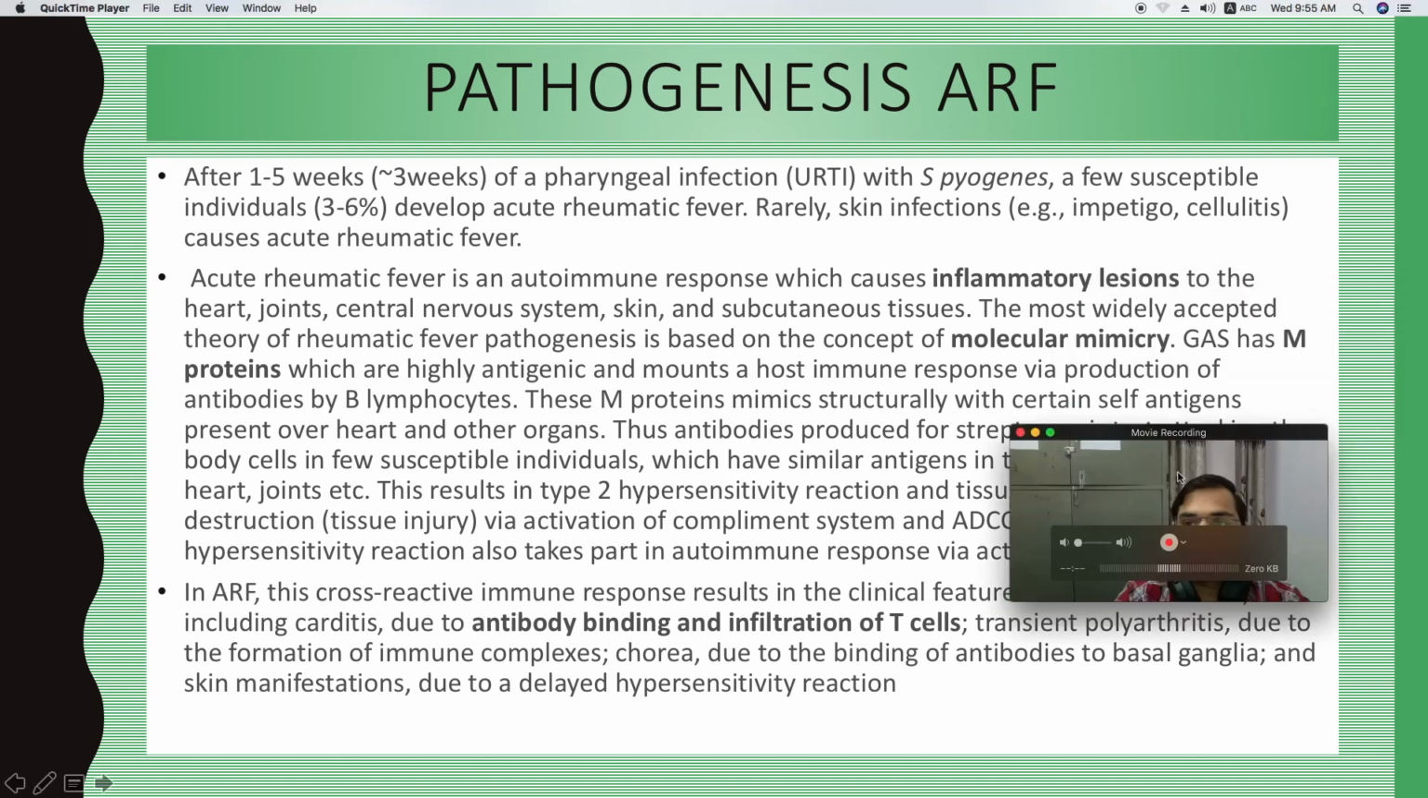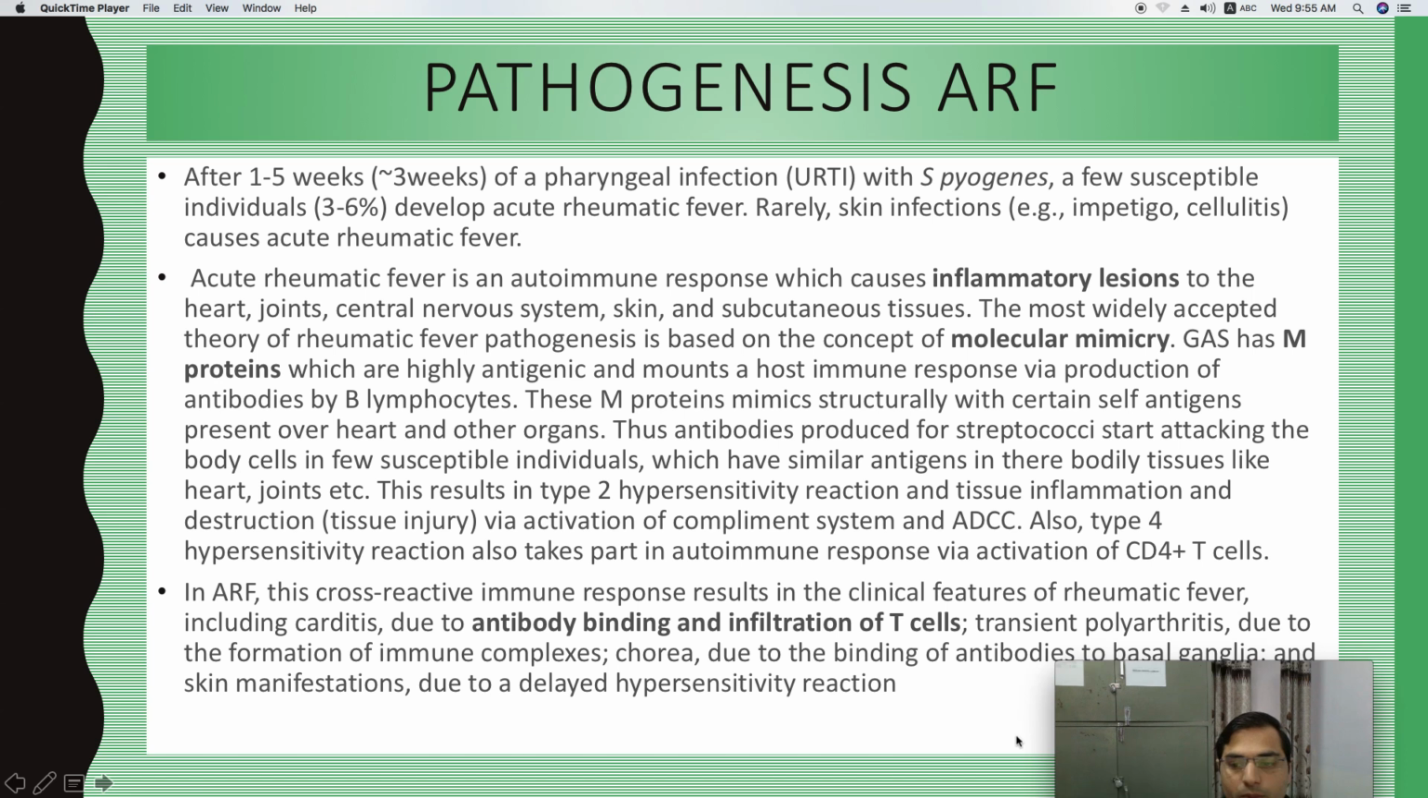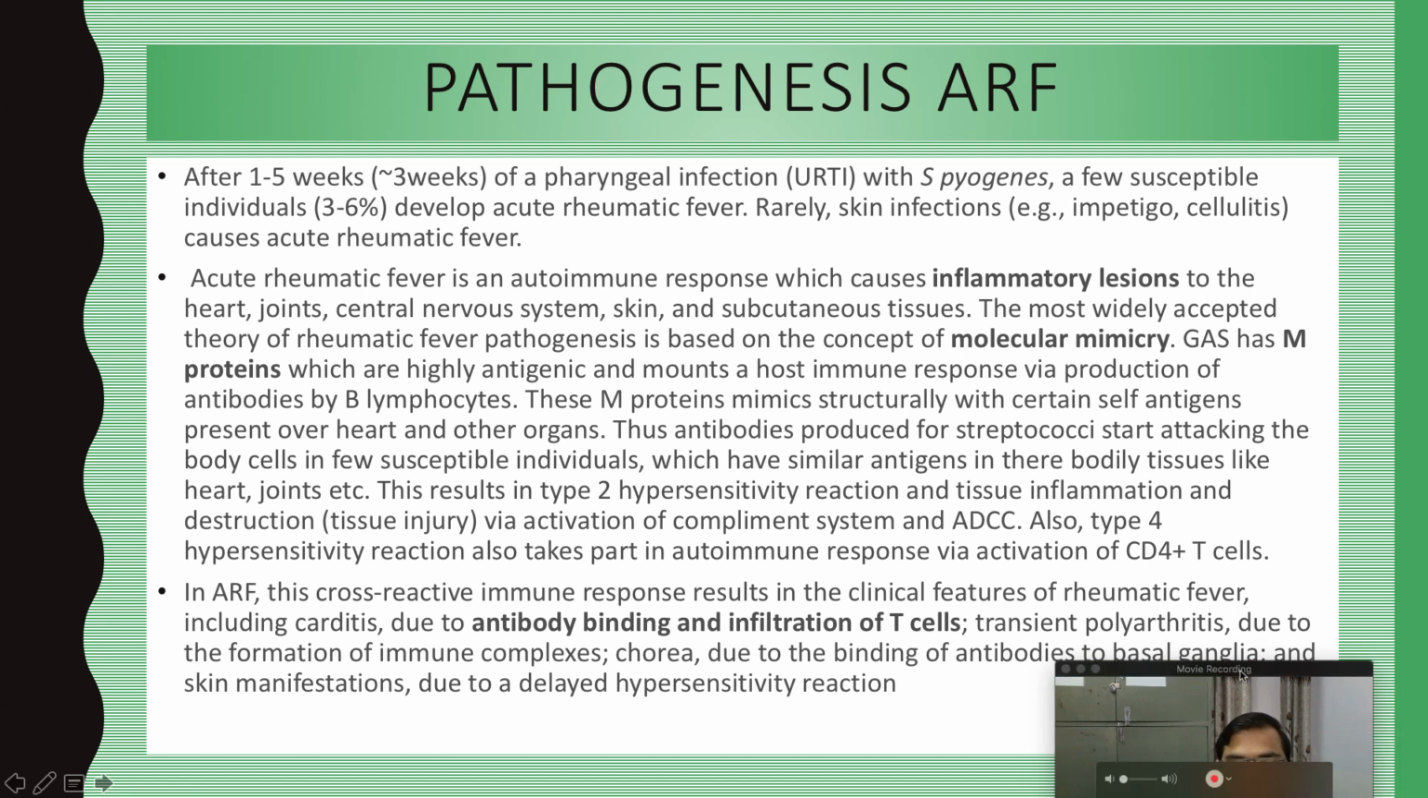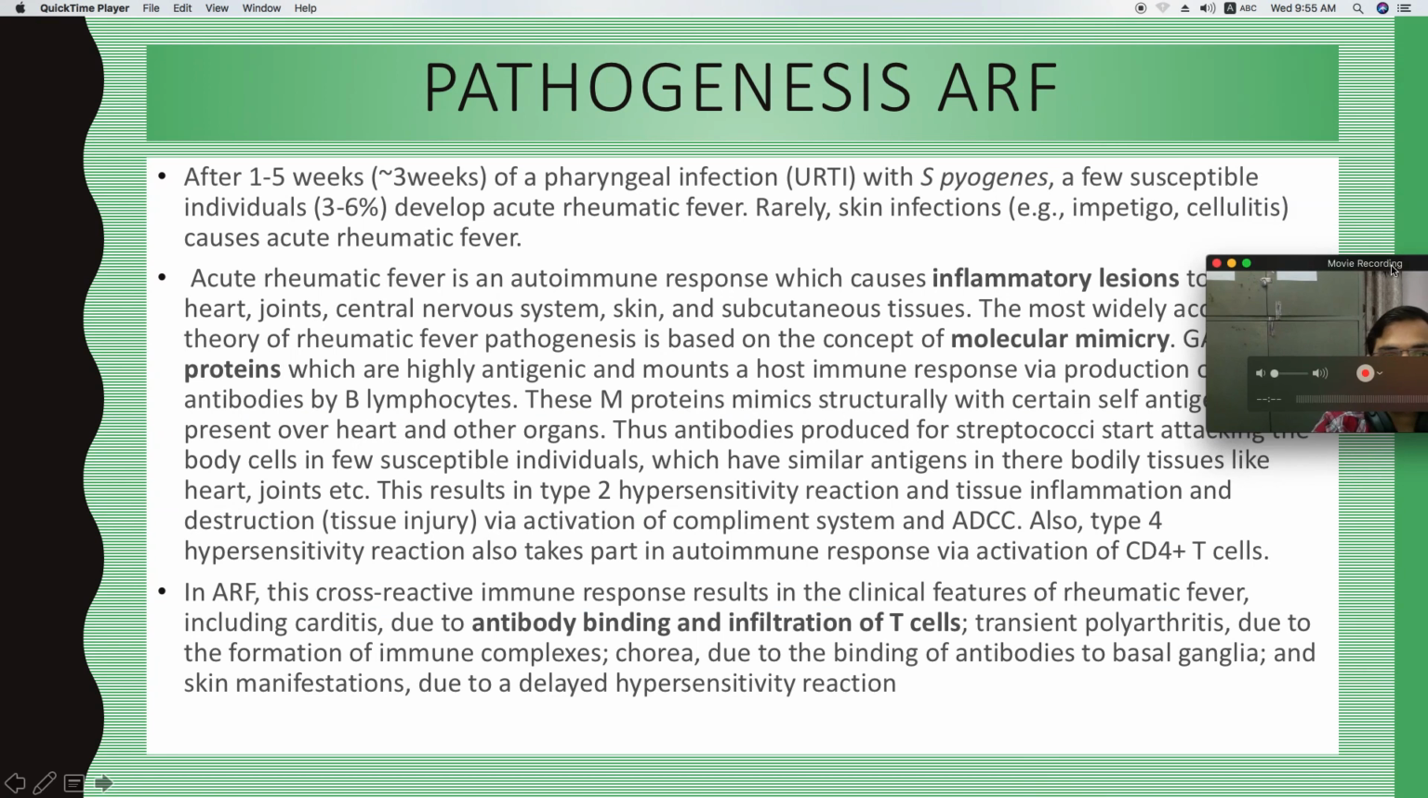So now let us see what happens in acute rheumatic fever, or why this acute rheumatic fever takes place. After 1 to 5 weeks, approximately 3 weeks of pharyngeal infection with group A streptococcus or Streptococcus pyogenes, the person develops acute rheumatic fever, but only 3 to 6% of the cases which have developed a pharyngeal infection with the bacteria Streptococcus pyogenes develop acute rheumatic fever, right?